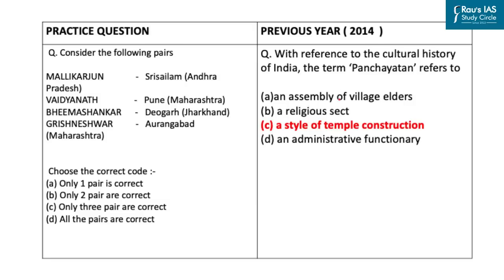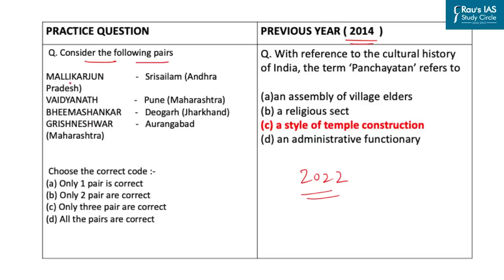UPSC in the previous year under the Art and Culture section has asked questions related to the temple architecture and its various aspects, and such a question was seen in 2014. UPSC in the year 2022 has also asked questions related to the temples. So this area becomes important for us from the perspective of prelims. The practice question says, consider the following pair.